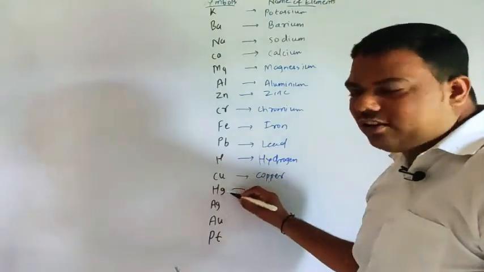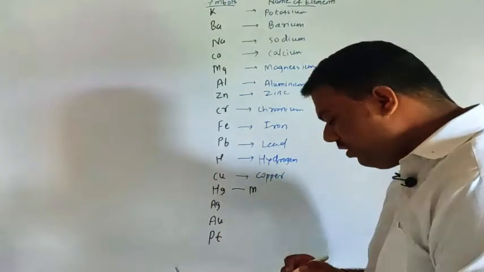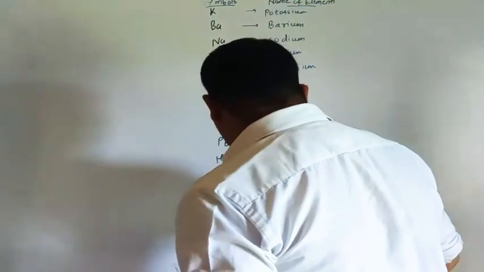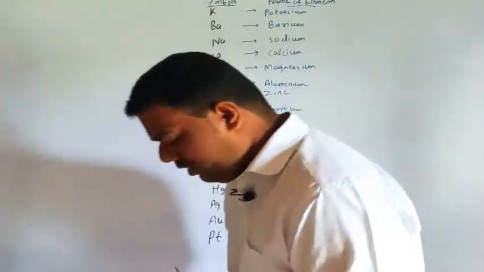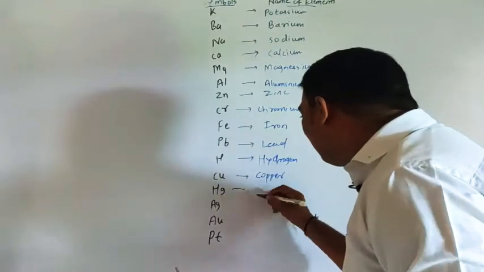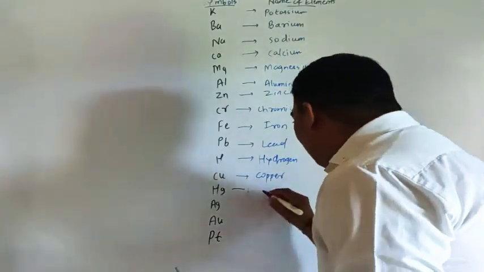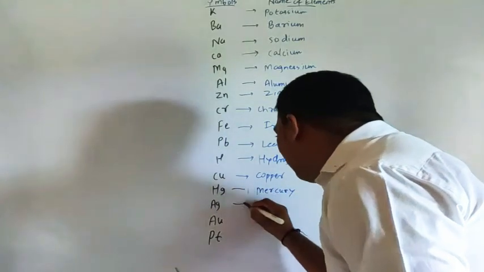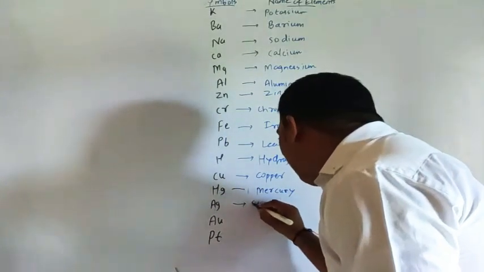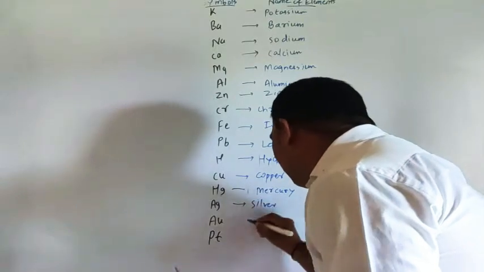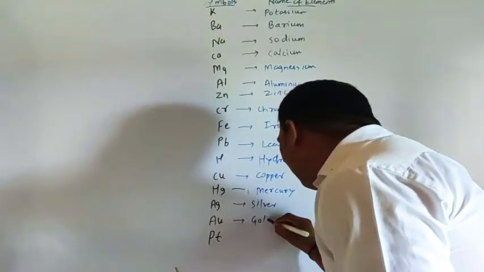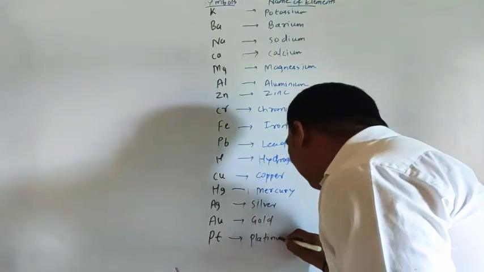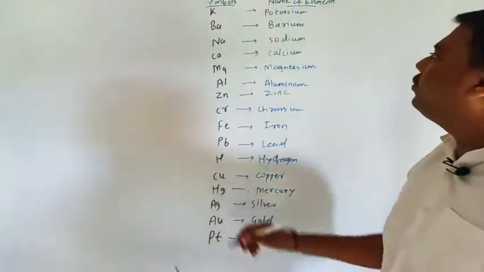So this is your mercury. Understood? Then silver, then gold, then platinum. Understood? So these are basically your activity series.